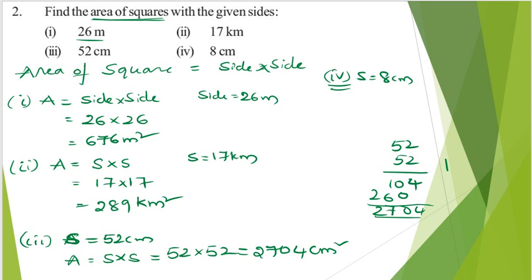This fourth one is very simple question, no? Side is given as 8 centimeters. Then what about area? Area is nothing but side into side, which gives me 8 into 8, which is nothing but 64 centimeter square. So this is about the areas of squares and rectangles, right?